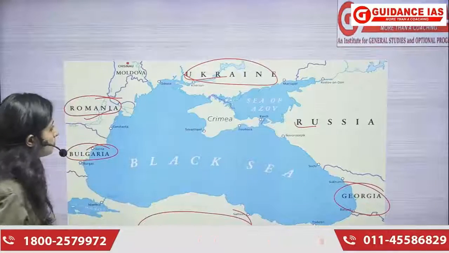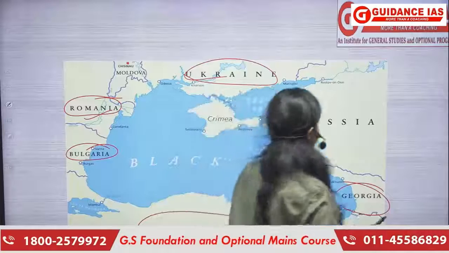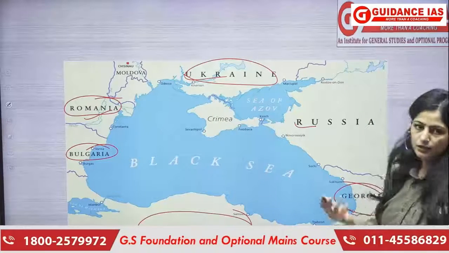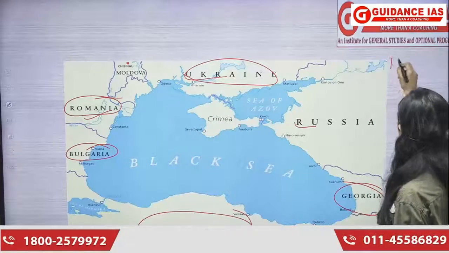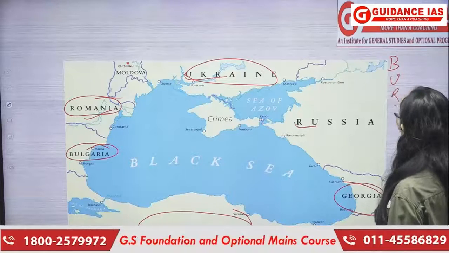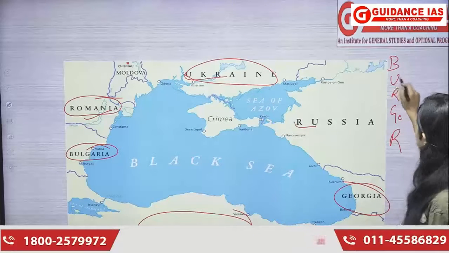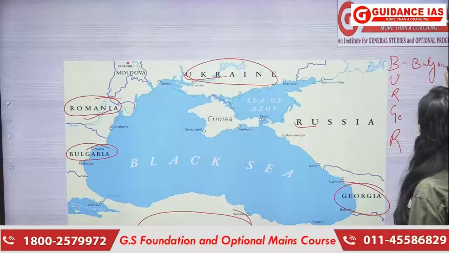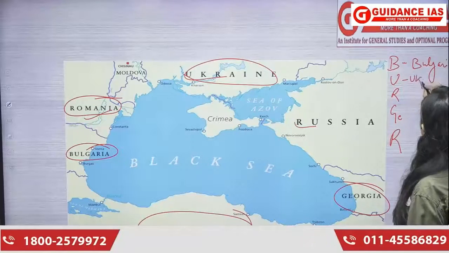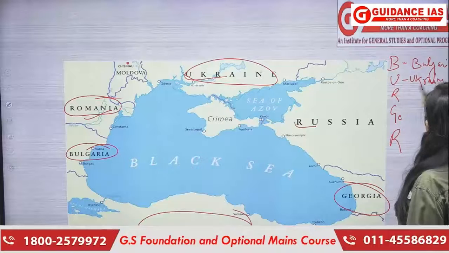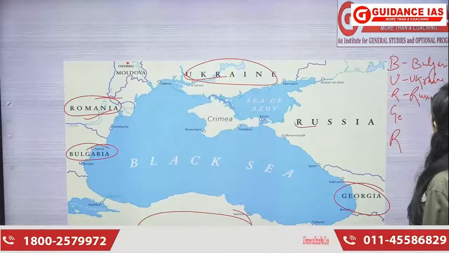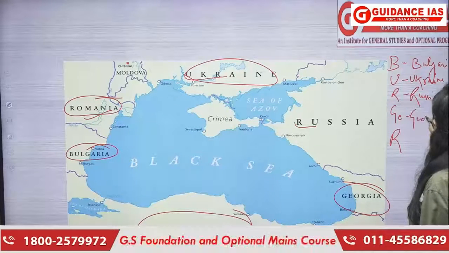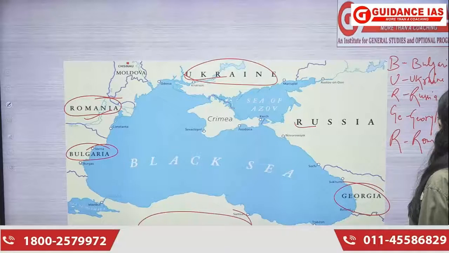There is a very famous, you can say, a trick to remember these countries, which is BURGER, or burger, wherein B stands for Bulgaria, U is Ukraine, R is Russia, G is Georgia, and this another R is Romania.